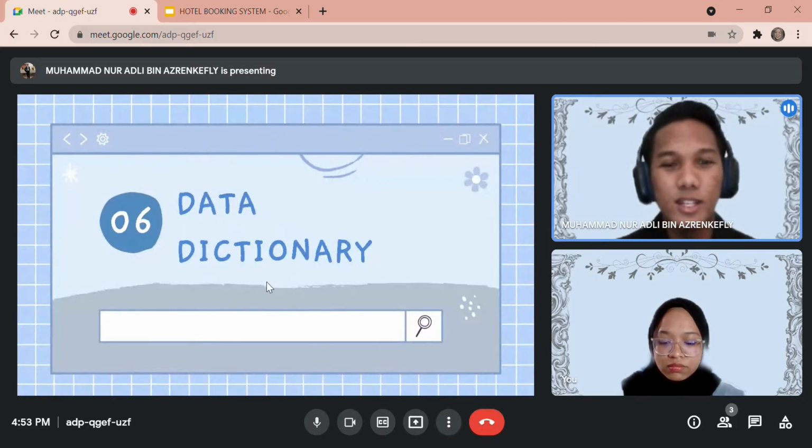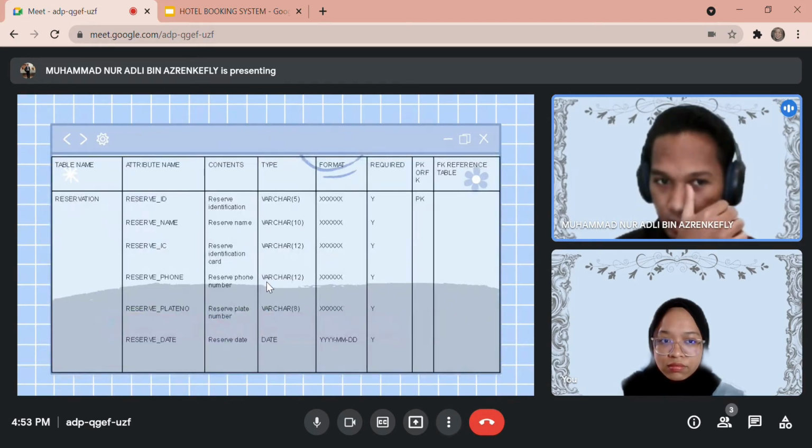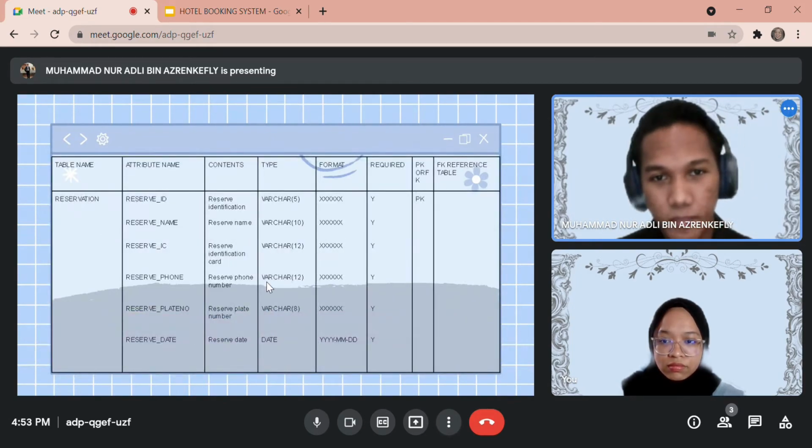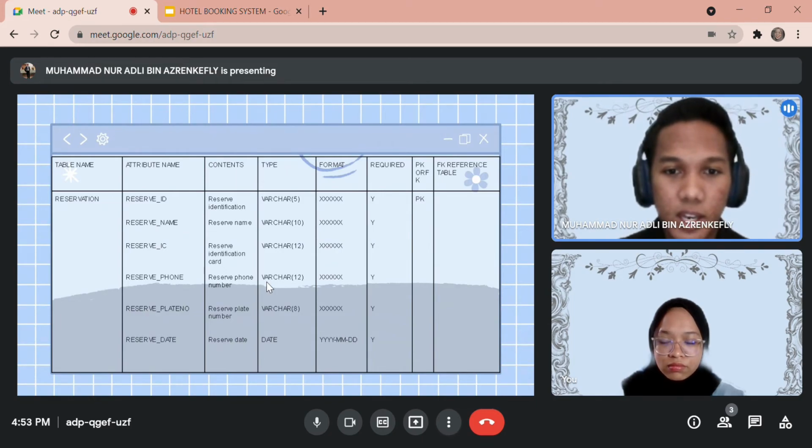Right. The next one is data dictionary. This is the data that we use for our database design. The first table, we have reservation. And the data types that we use are varchar and date for reserve date. The primary key for this table reservation is reserve ID.